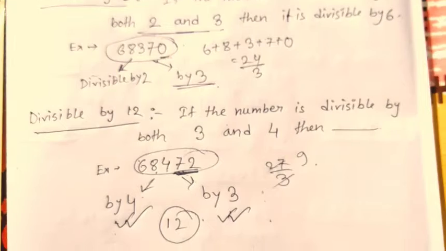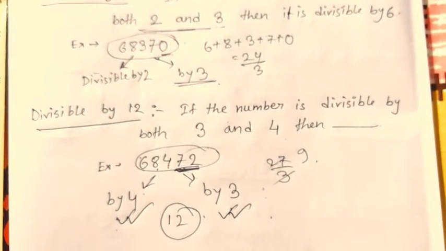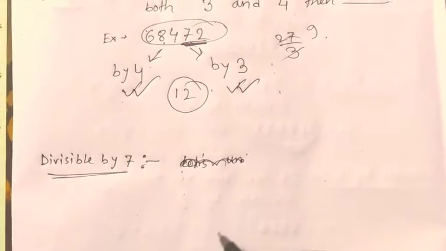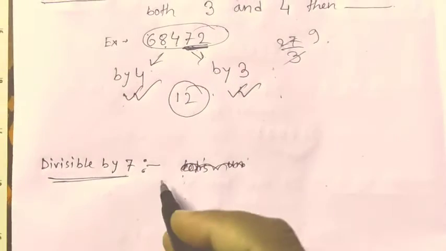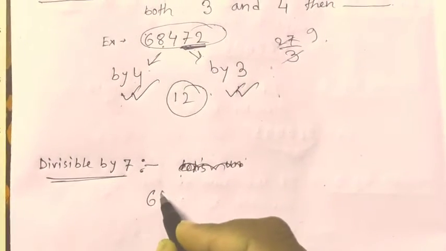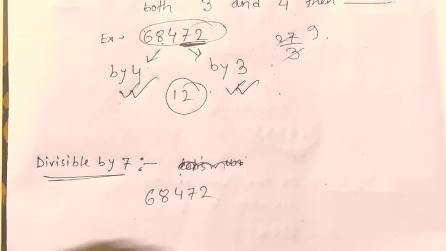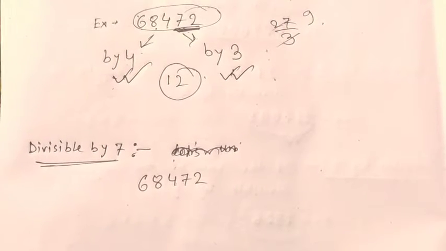So these are the divisibility rules for up to 12. Only 7 and 11 are left out. So let's discuss that 7 and 11 now. Let's understand the divisibility by 7 with an example. Let's take the same example that we have taken for 12. 68,472. Without dividing it by 7, we have to check whether the number is divisible by 7 or not.